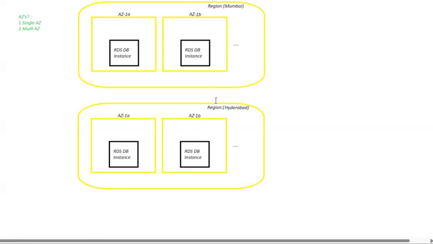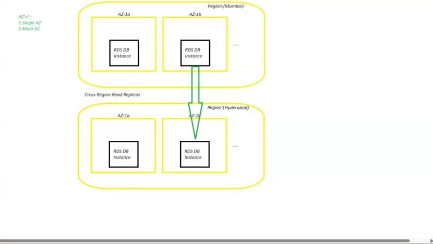You have an option called cross-region read replicas. What is that? The cross-region read replica supports you in replicating your RDS database instance from one region to another region, that is, across regions.